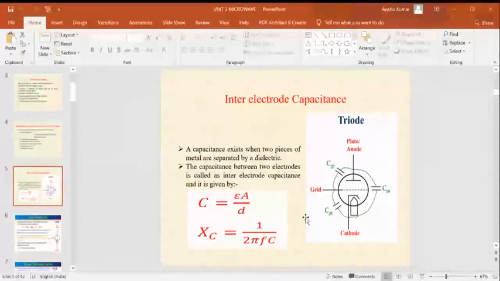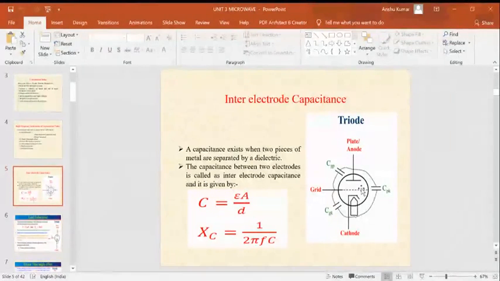So there must exist capacitance between the electrodes of the triode. Here is CGP, here is CPK, here is CGK. These capacitances are known as inter-electrode capacitance.